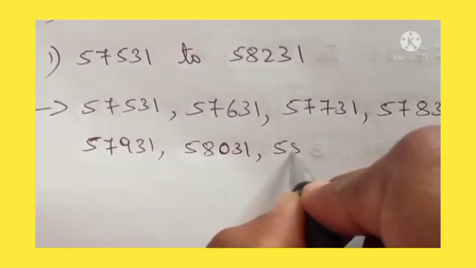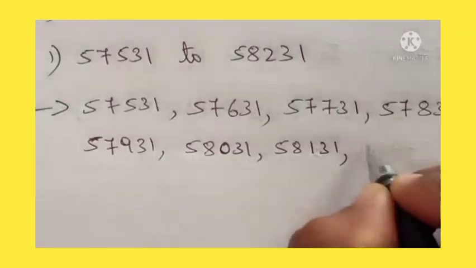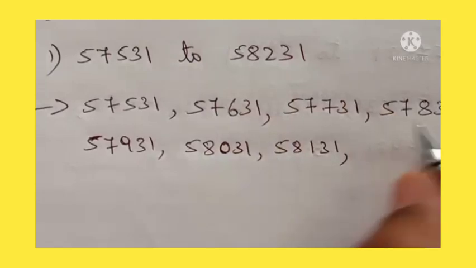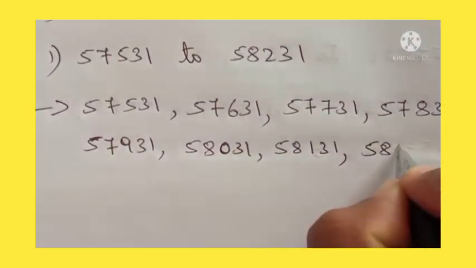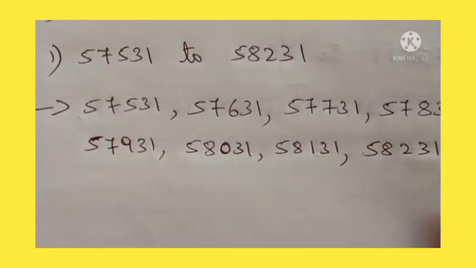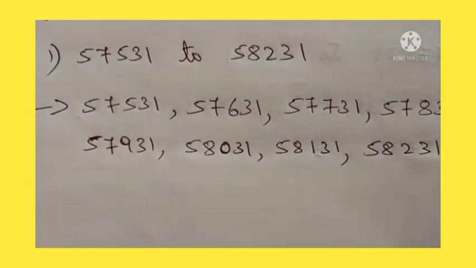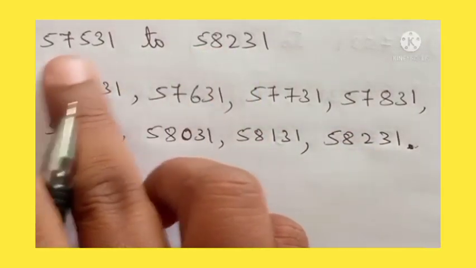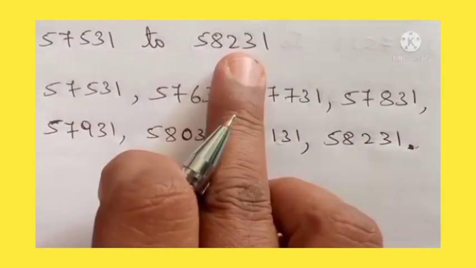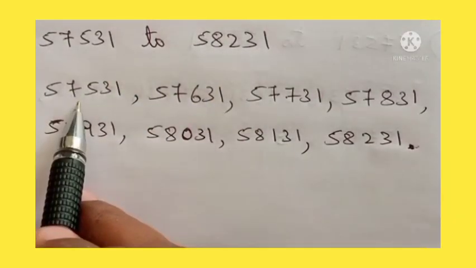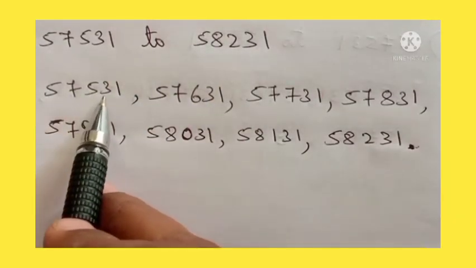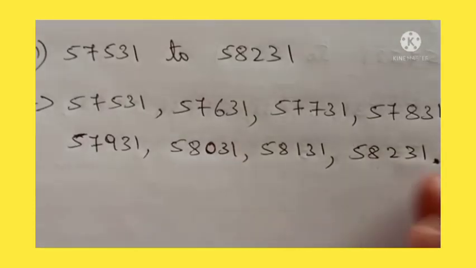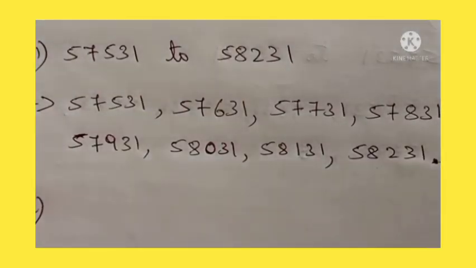Okay, next 58,131. Now how much is the number given here? 58,231. So here 58,231, this will be the last. Okay dear children, so this will be the last number, because the question is 57,531 to 58,231. Start from the same number 57,531 and end at 58,231. Okay dear children. Okay, next let us write the second one.